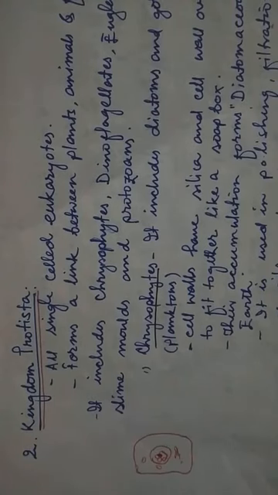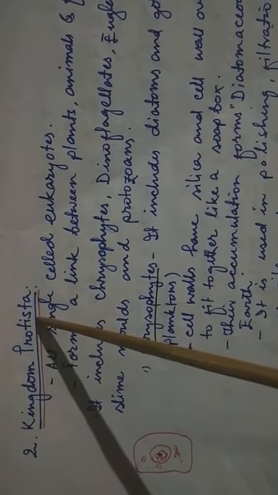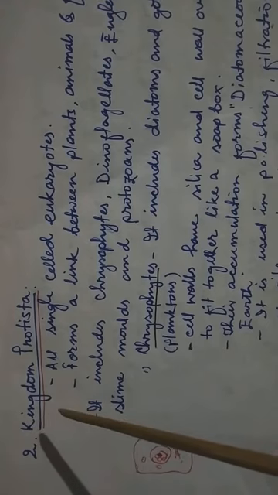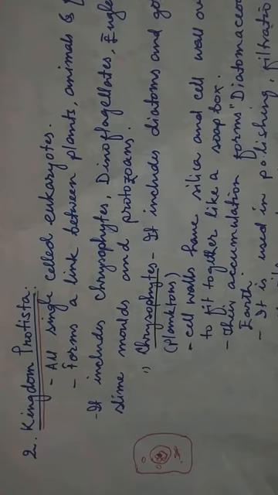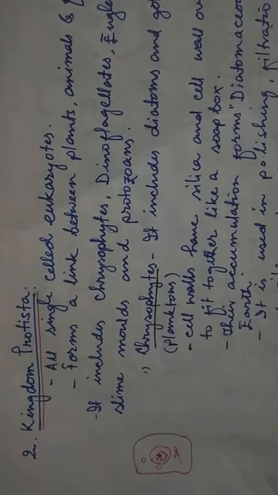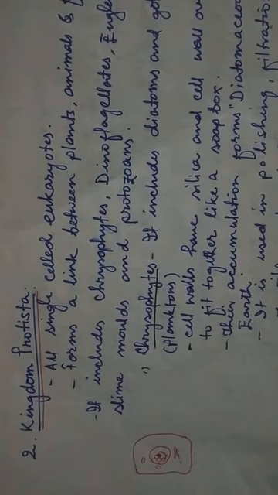Now we'll discuss kingdom Protista. Regarding classification, we have classified all living organisms into 5 kingdoms: kingdom Monera, kingdom Protista, kingdom Fungi, kingdom Animalia, and kingdom Plantae. Like this we have put all living organisms under 5 groups. Among those 5 groups, now we'll look at kingdom Protista.